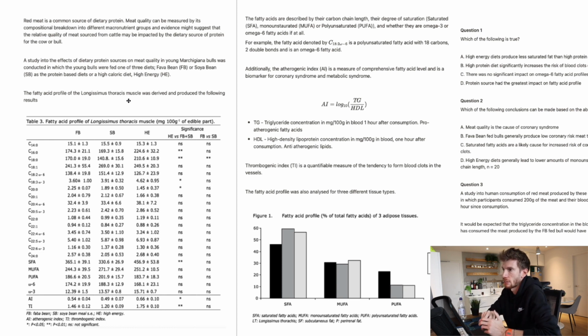So we've got red meat is a common source of dietary protein. Meat quality can be measured by its compositional breakdown into different macronutrient groups, and evidence might suggest that the relative quality of meat sourced from cattle may be impacted by the dietary source of protein for the cow or the bull. So already we're starting to get a bit of a sense of what this stem is going to be about. It's going to be about the impact of dietary source of protein on meat quality, measured by a bunch of different macronutrients. We don't yet know what that is.